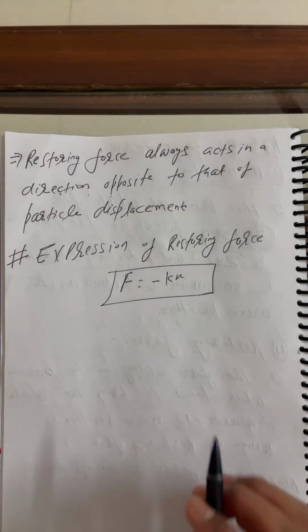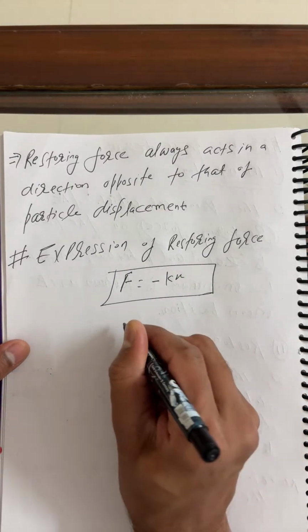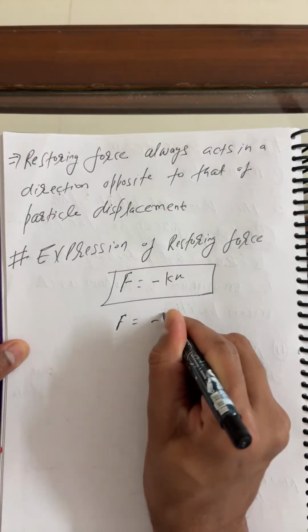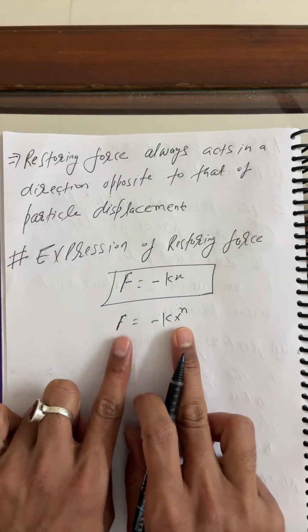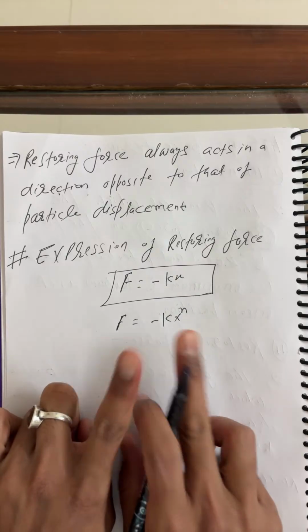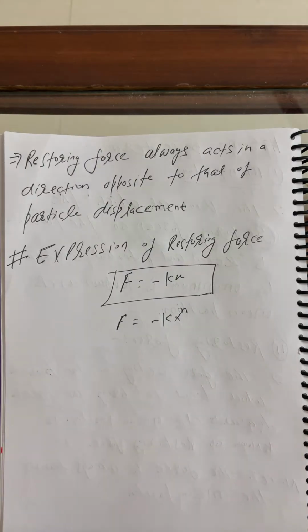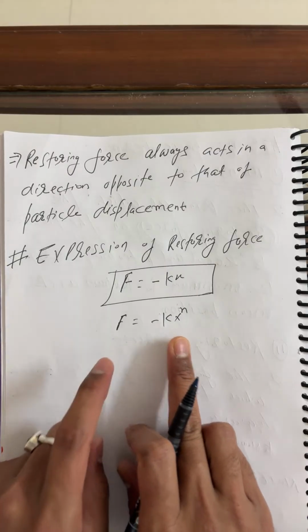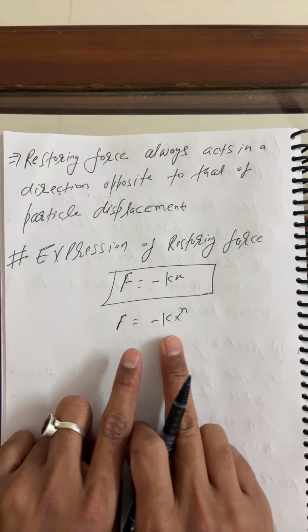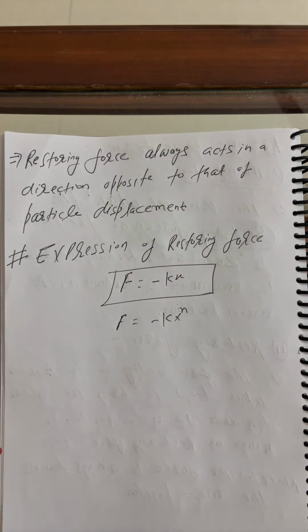In fact, you can also take F is equal to minus kx to the power n. This is in reality the general formula for oscillatory motion.